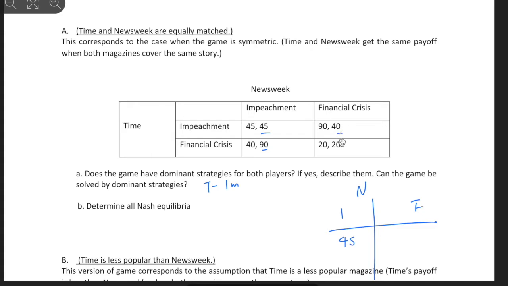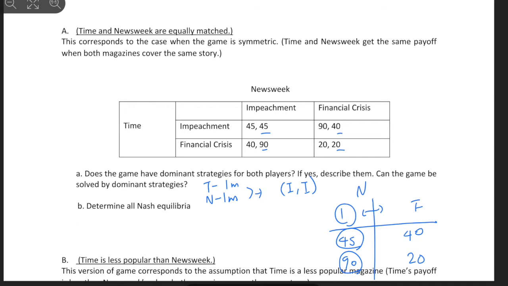Now we're gonna take the right values only: 45, 90, 40, and 20. So if we compare left to right, strategy to strategy, which one is bigger? 45 is bigger. Which one is bigger? 90 is bigger. So also for Newsweek, impeachment is the better option. So with these dominant strategies of impeachment, the solution will be what? Both publish impeachment articles.